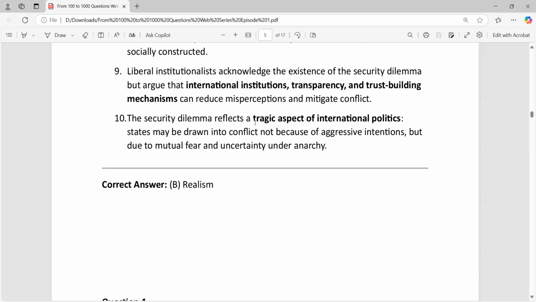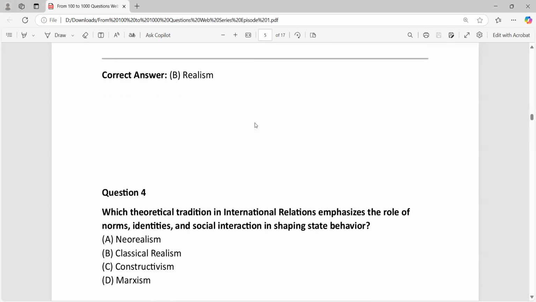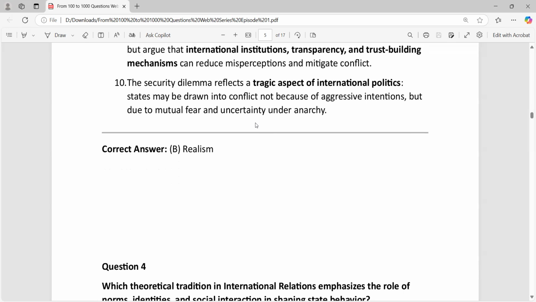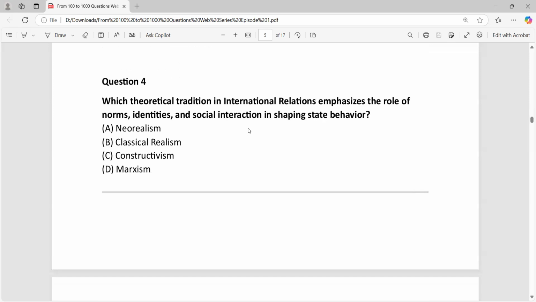And security dilemma is a tragic aspect of international politics where a lot of money is being spent only and only for buying a lot of ammunition, arms and all. So that's the important point.